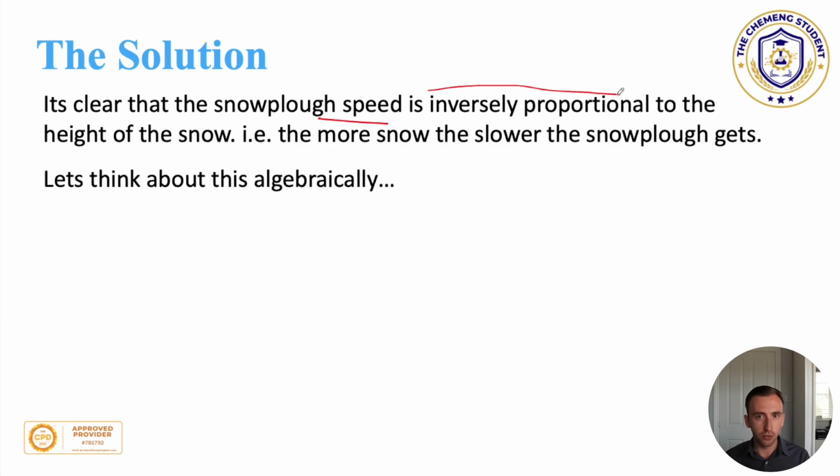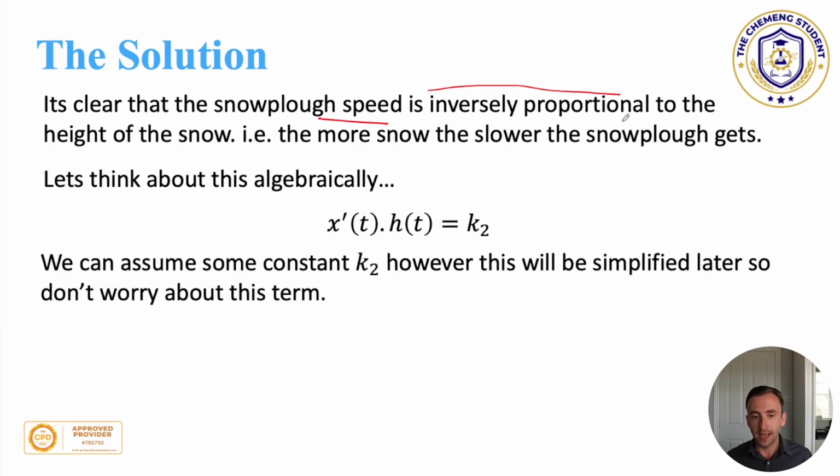So thinking about this purely algebraically, what we can say is that x dash of t, so again the differential of the position of the snowplough with respect to time, multiplied by the height of the snow, must be equal to some rate. And we're going to call this k2, because k1 is the rate of the snowfall, k2 is the rate of the snowplough.